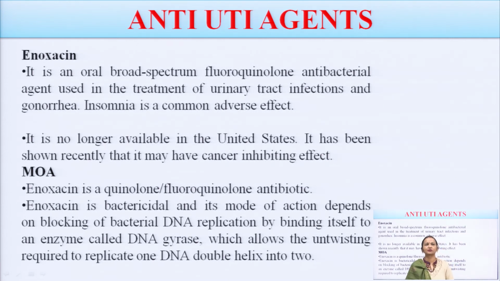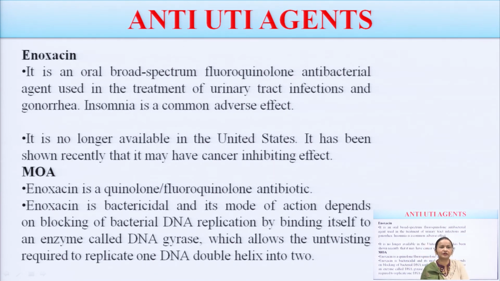Next is enoxacin. It is an oral broad spectrum fluoroquinolone antibacterial agent which is used in the treatment of urinary tract infection and gonorrhea. Insomnia is a common adverse effect of this drug. If we talk about enoxacin, it is an oral broad spectrum fluoroquinolone antibacterial agent used for the treatment of urinary tract infection and gonorrhea. If we talk about the adverse effect, insomnia is a common adverse effect.